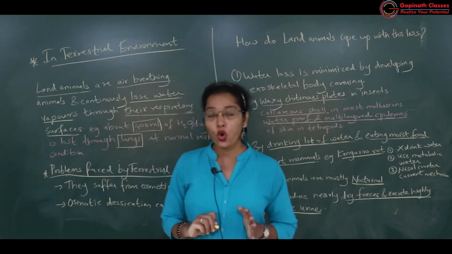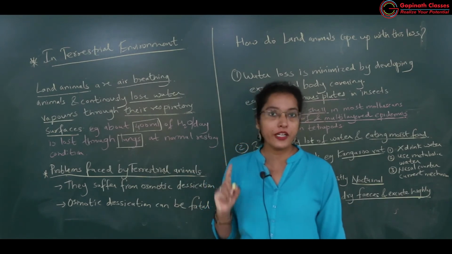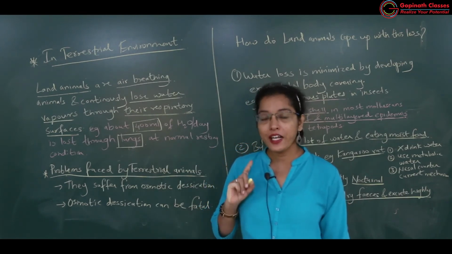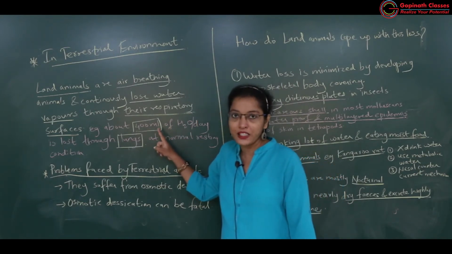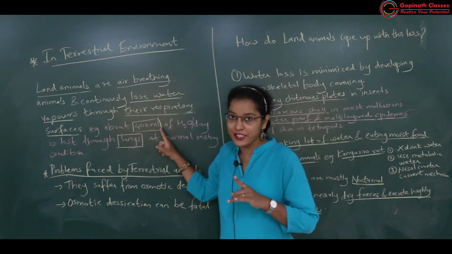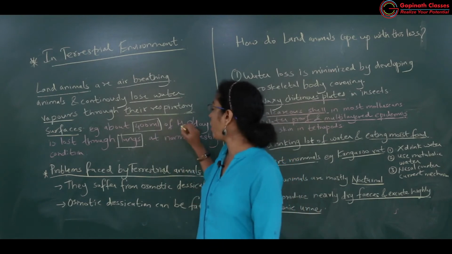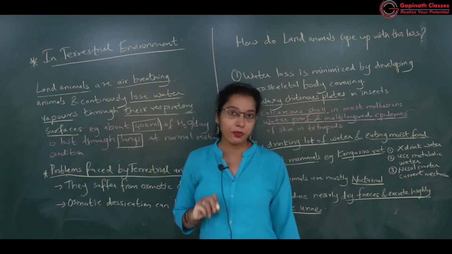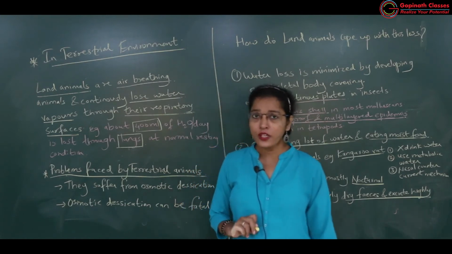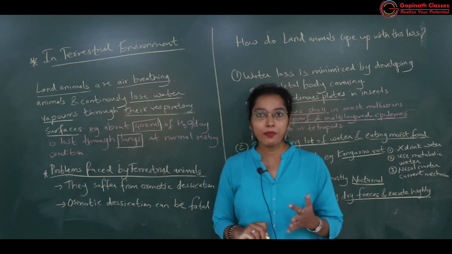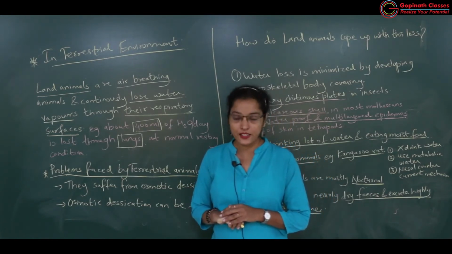Through the lungs almost 400 ml of water is lost per day. In land animals, breathing consists of inhalation and exhalation, and through exhalation almost 400 ml of water is lost per day. To compensate for this loss, there have to be certain adaptations, certain special features seen in these organisms.